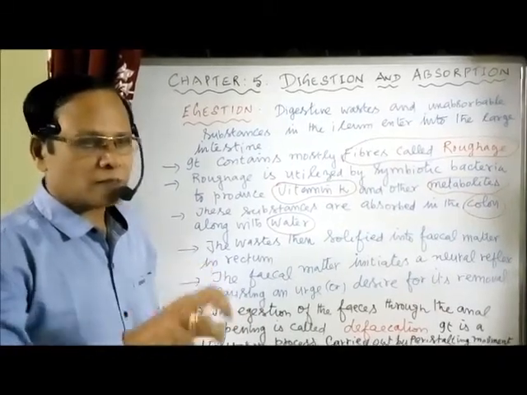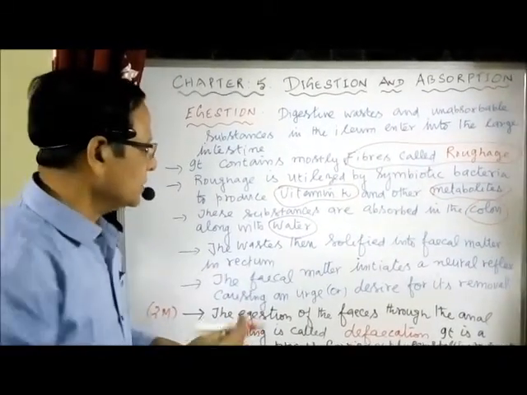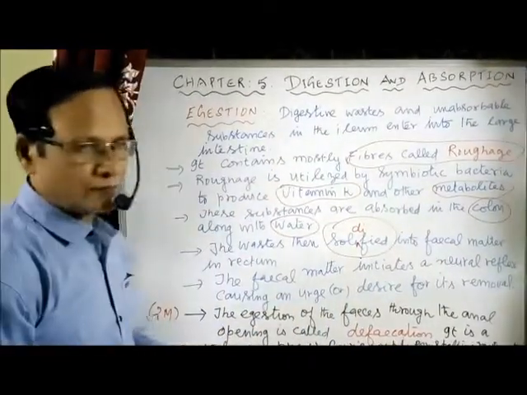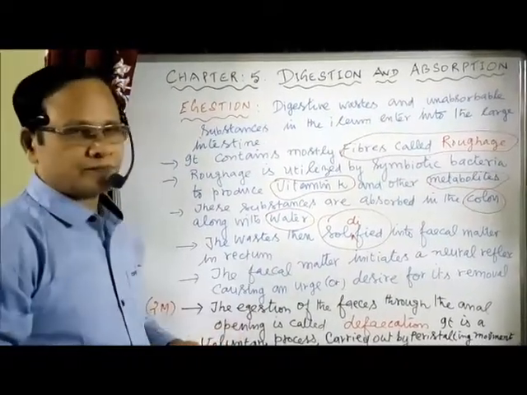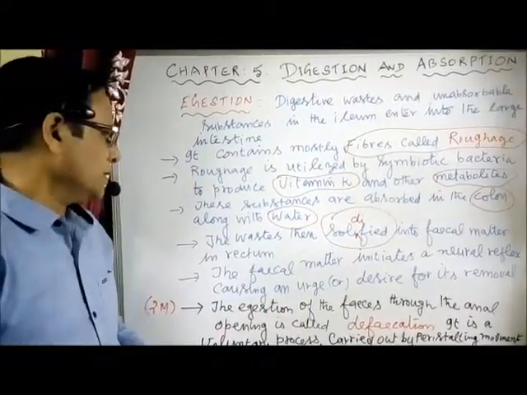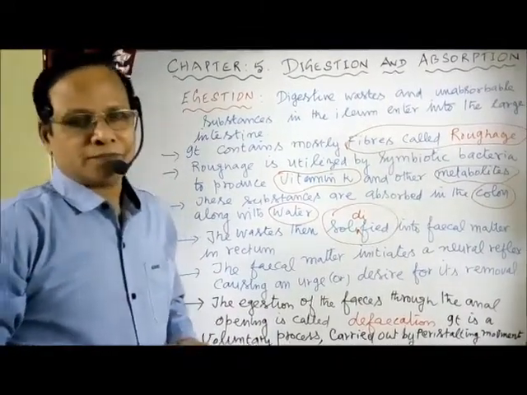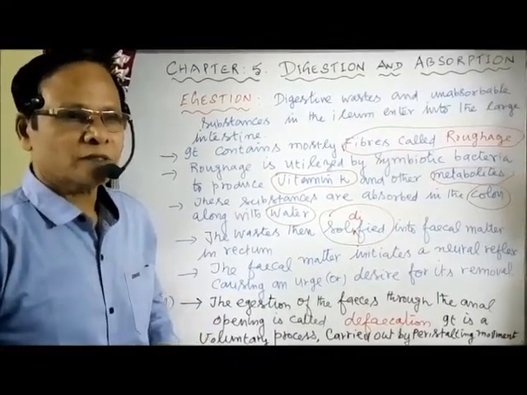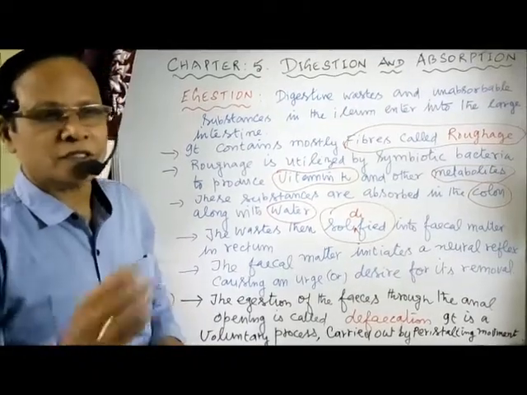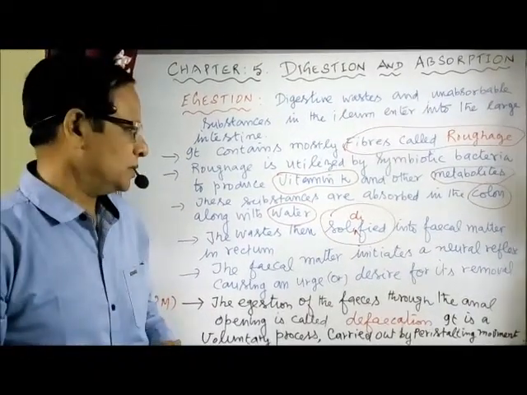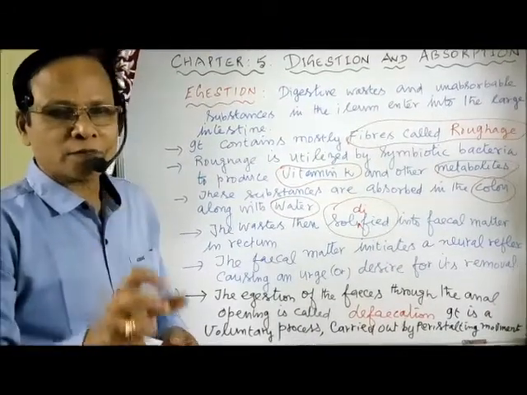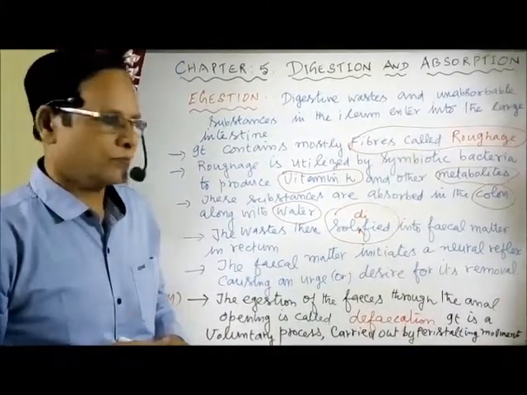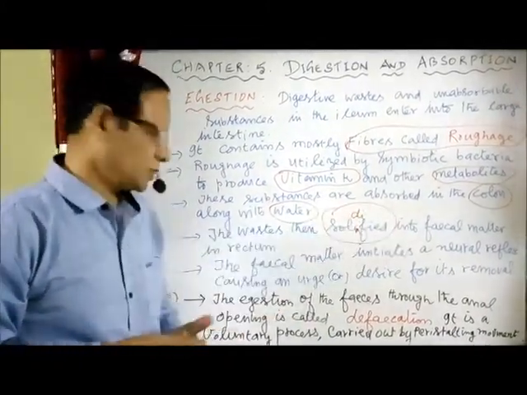After absorption of water and other things, we have received what is called fecal matter, that is solidified, converted into a solid in the rectum. That's the last part of the large intestine. Now, presence of fecal matter in the rectum initiates a neural reflex that causes an urge or desire for its removal. So when the rectum is filled with waste, it initiates a neural reflex, which causes an urge for the removal of the waste.